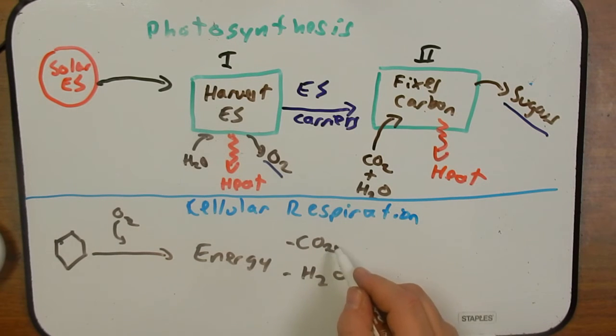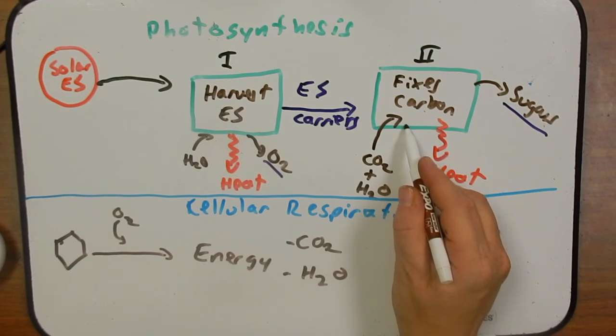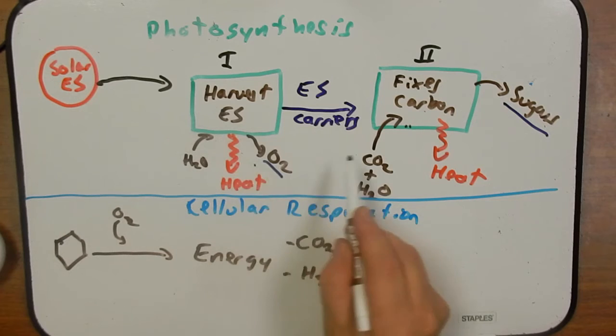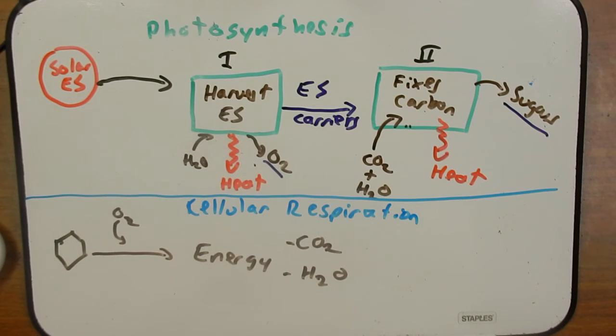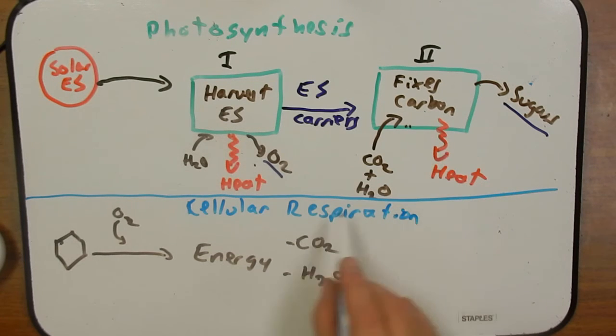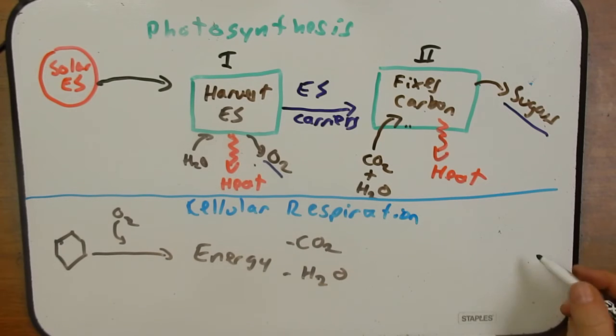CO2 ultimately will go back and function during stage 2 of photosynthesis, and water goes back and works in both stage 1 and stage 2. So the two are connected in this way. And even though we're generating significant order in this process, particularly the process of photosynthesis, that's offset by the amount of heat that is being generated and the disorder that that heat is producing.